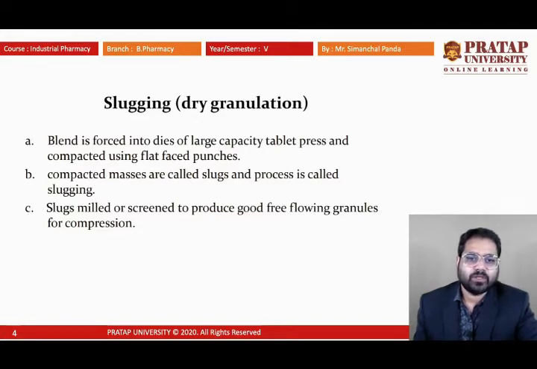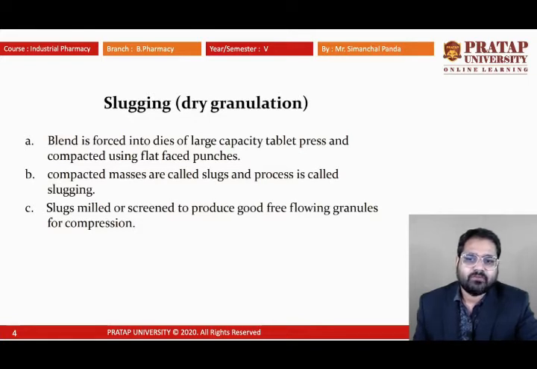As we know, the cohesive and adhesive forces are very low compared to wet granulation. In the dry granulation method there is a chance of breaking, so uniform pressure has to be given. The compact masses are called slugs and the process is called slugging. In dry granulation we use binders, but there is no solvent, especially water.